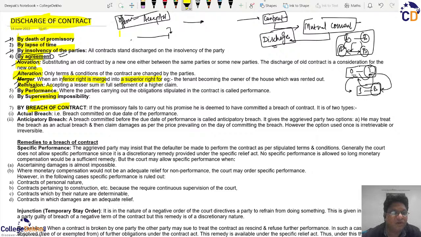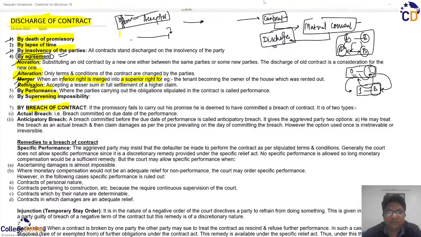Then we have this word supervening impossibility. That is, you entered into a contract and then you realize that this contract will not be able to be achieved. So there is a certain impossibility which was not prevalent at the time of entering into the contract, but now it has arisen in the performance of the contract, or we can say that now the parties believe that this contract will not be able to be performed, and that is not within the control of the parties to the contract.